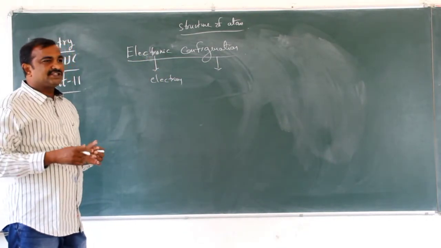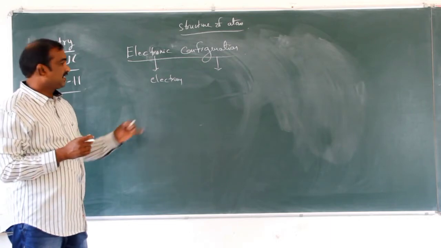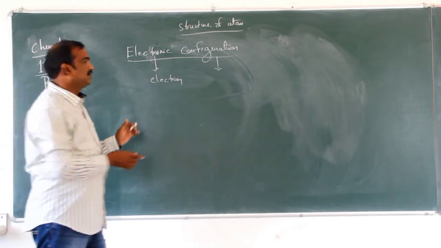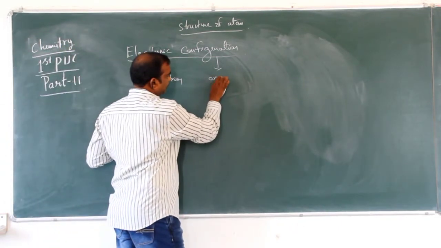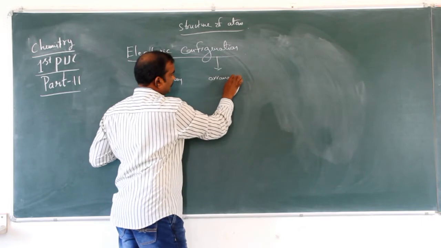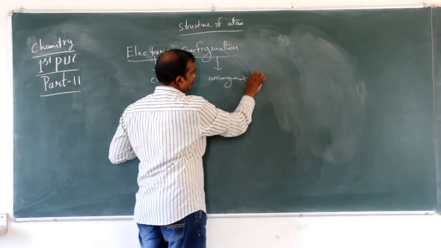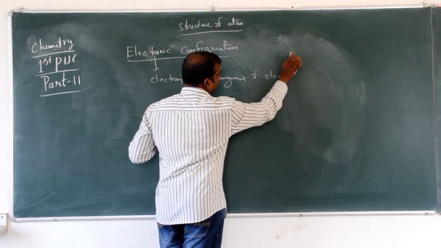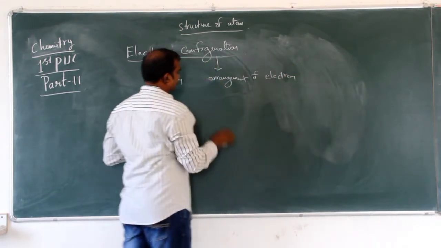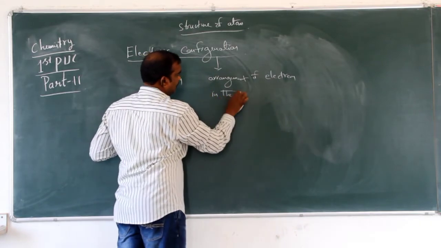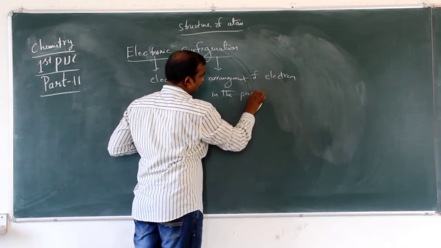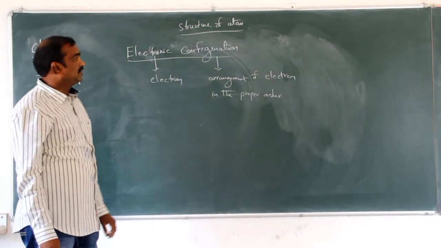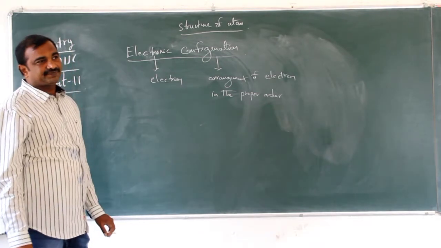Configuration means arranging the electrons in the proper order. Arrangement of electrons in the proper order, that is called configuration.